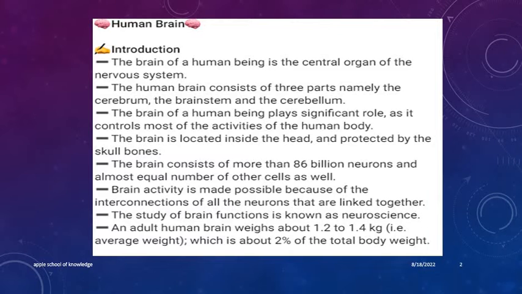The connections between each of the connected neurons are what allow for brain activity. The field of neuroscience is the study of how the brain works. The average adult human brain weighs between 1.2 and 1.4 kilograms, or roughly 2% of the body weight.